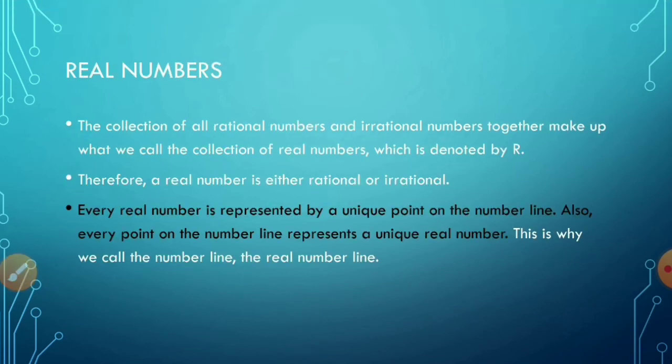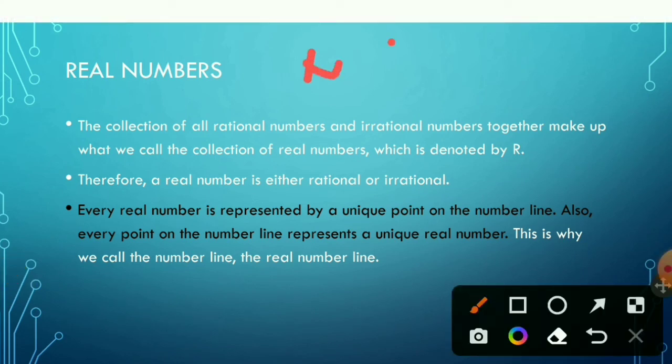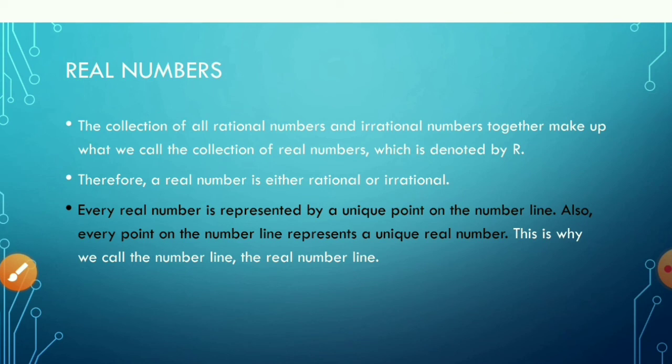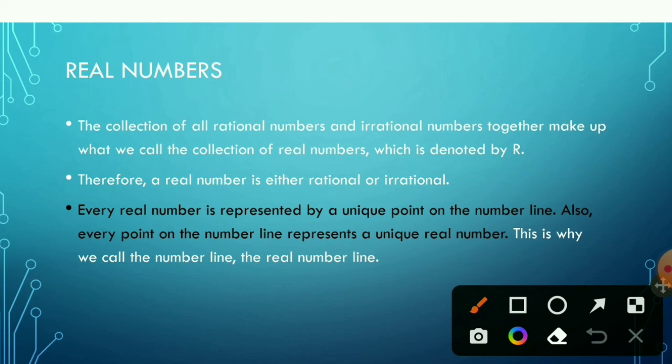Now all the numbers that we have studied till now, that is natural numbers, whole numbers, integers, rational numbers and irrational numbers, if we put them together in a bag, that bag can be called a bag of real numbers. So real numbers are a collection of all the rational and irrational numbers together, and they are denoted by the capital letter R. Therefore a real number is either rational or irrational.